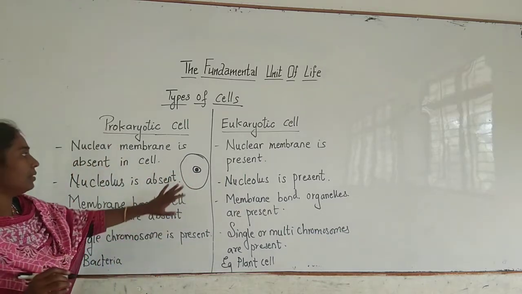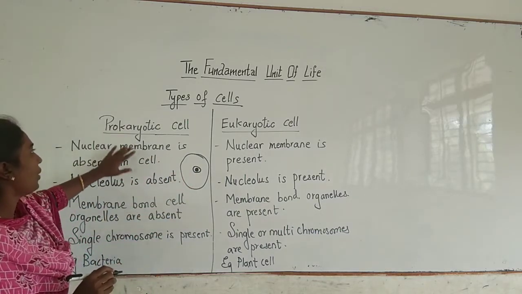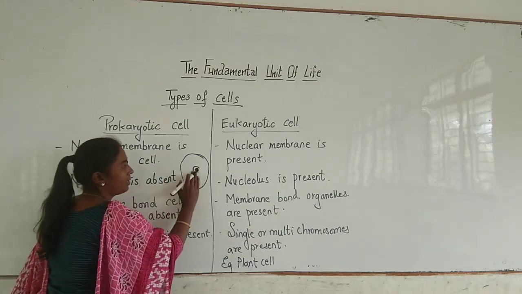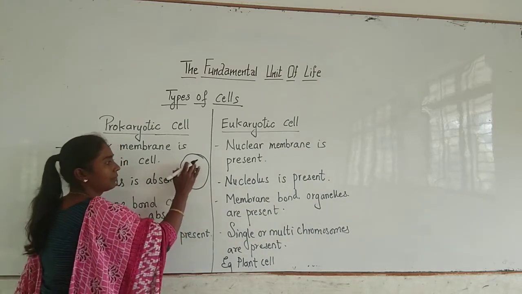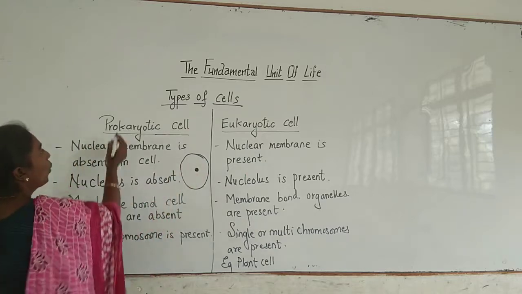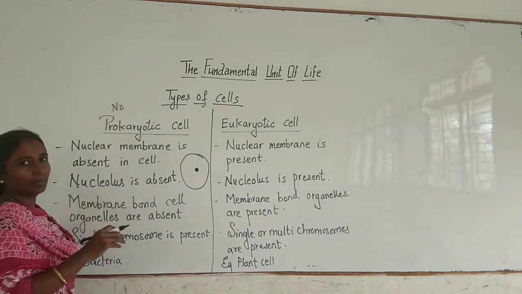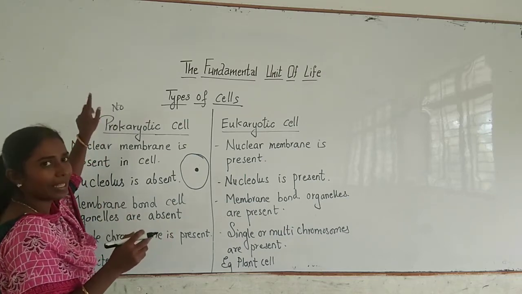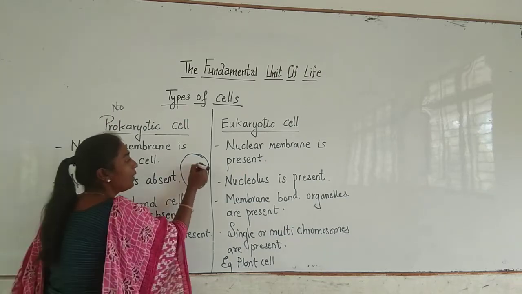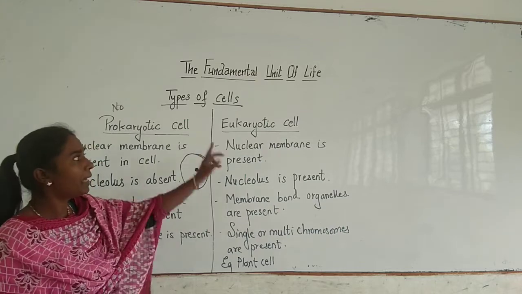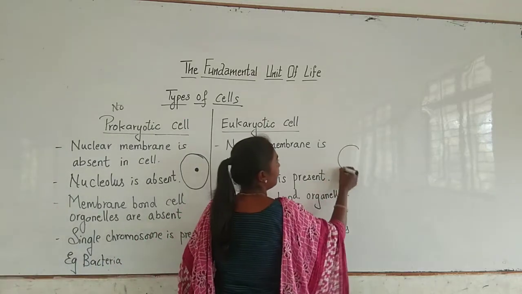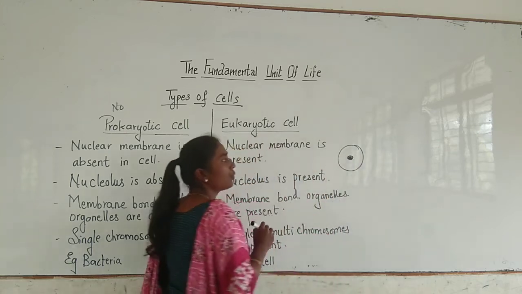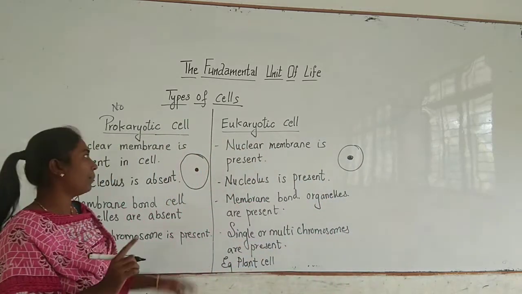The major difference is, in prokaryotic cells, the nuclear membrane is not present. This can be helpful for you to remember: pro means no, that is no nuclear membrane is present. But in eukaryotic cell, this nucleus is having the covering which you call a nuclear membrane.